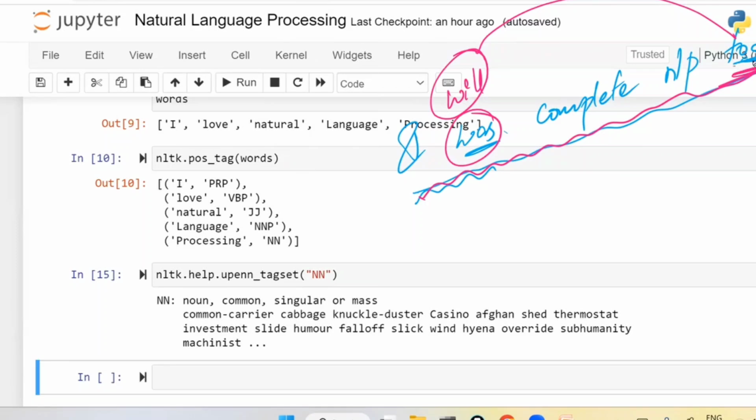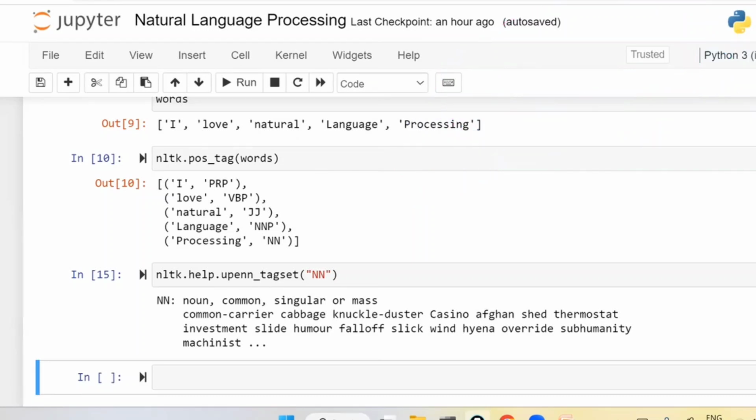Right? So for example, let us write something like tomorrow. Tomorrow is with respect to the future. For the future, future verbs. Present means present verbs. Whatever the present verbs or future verbs are, based on that, it is going to rectify that sentence. That will be working based on POS tagging.